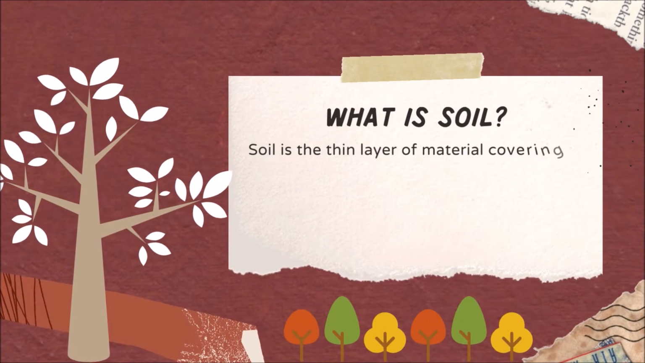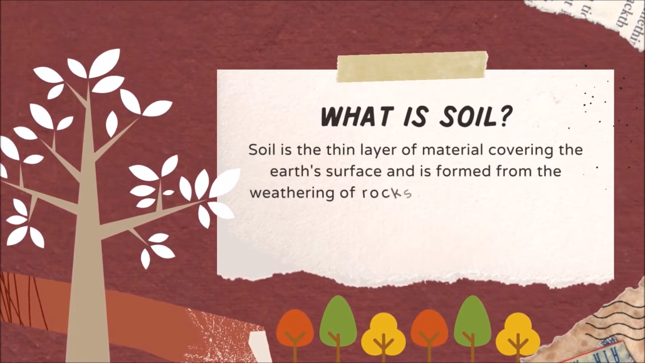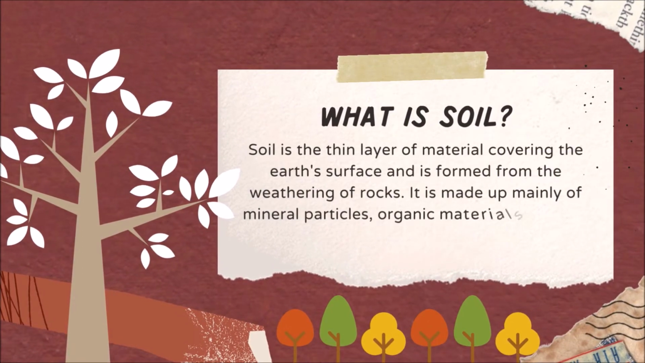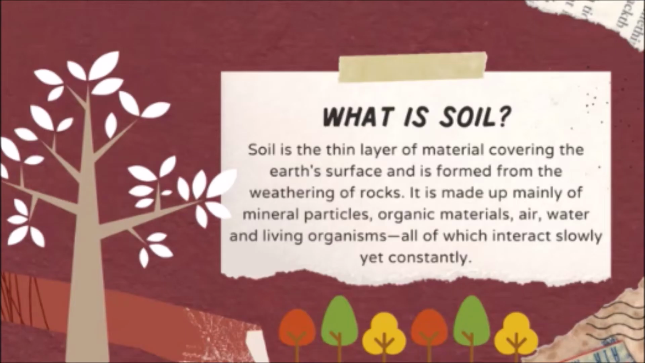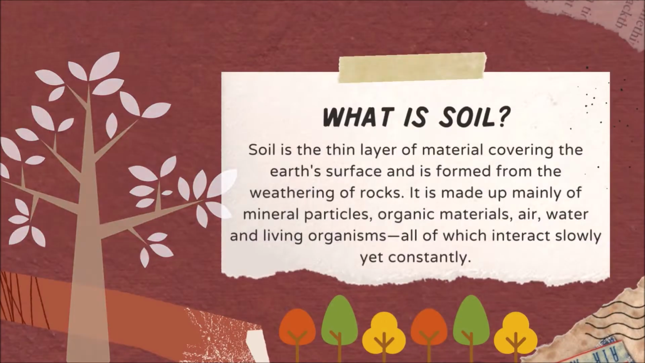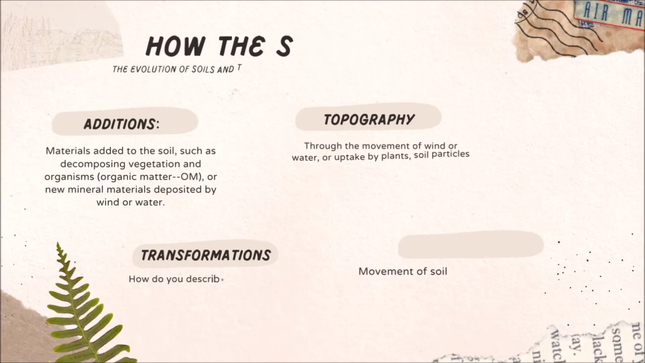Now let's try to understand what is actually soil. The upper layer of earth in which plants grow, a black or dark brown material typically consisting of a mixture of organic remains, clay, and rock particles, is called soil. Now let's try to understand how the soil is formed on a planet.